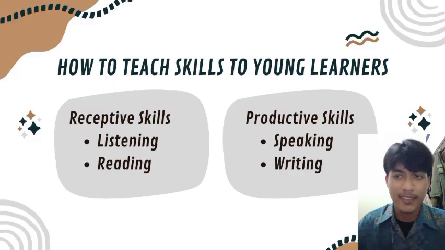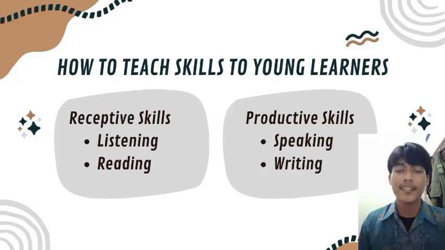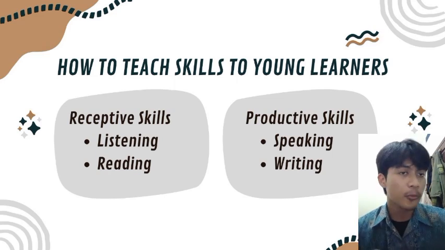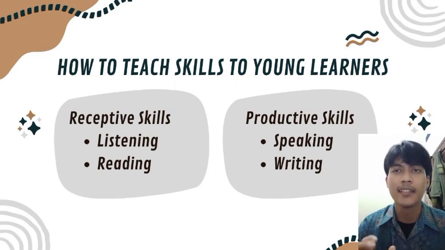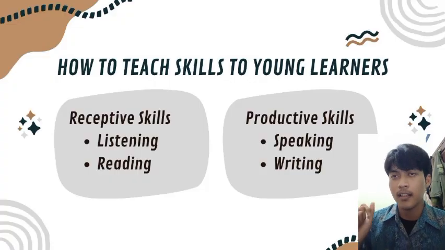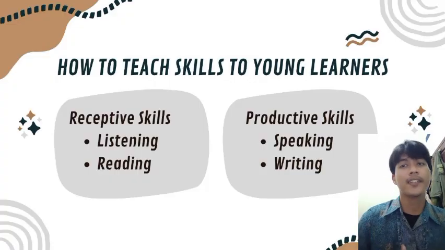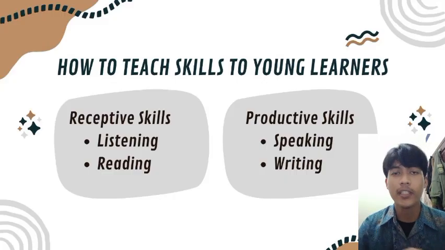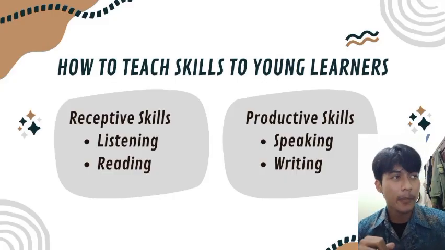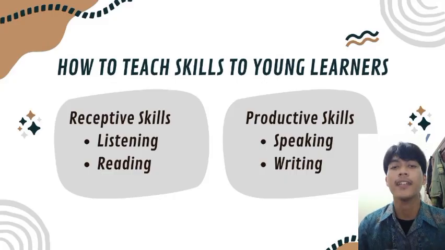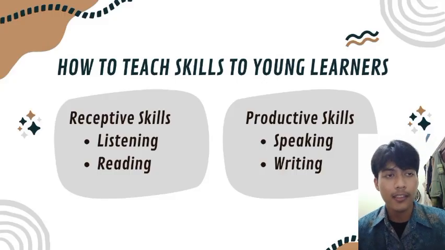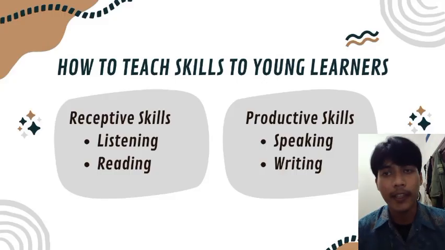And then the reading skill, which helps children recognize and understand written words. To teach this, start with storybooks with pictures and simple sentences, and use big books or flashcards to teach new words. Let them match a word with a picture, or play a phonics game or letter sound activities. And then productive skills: there are two, speaking and writing.